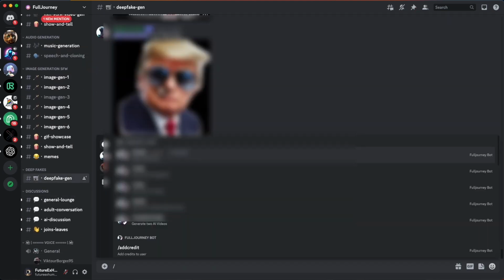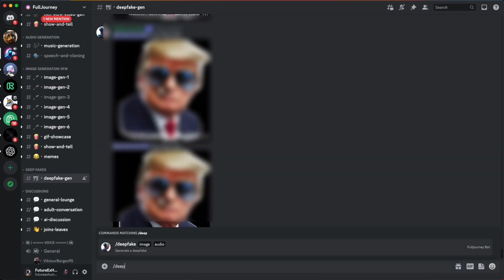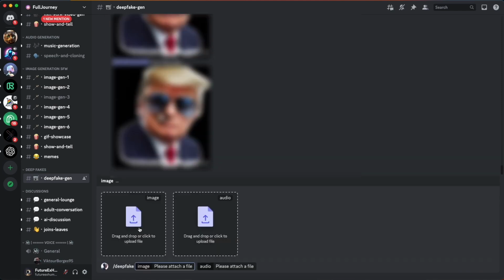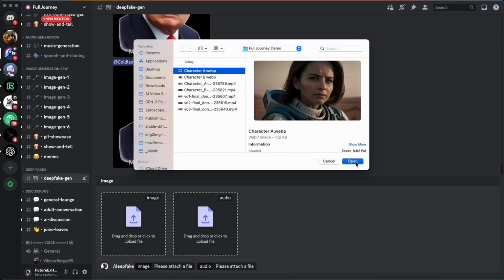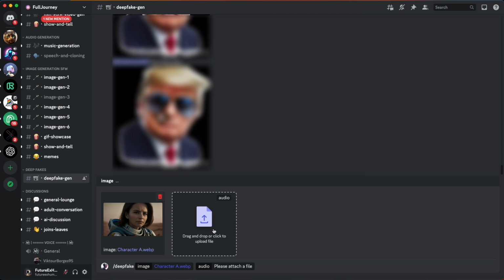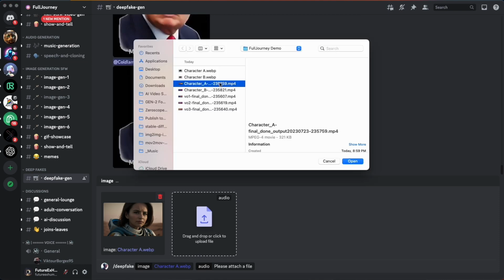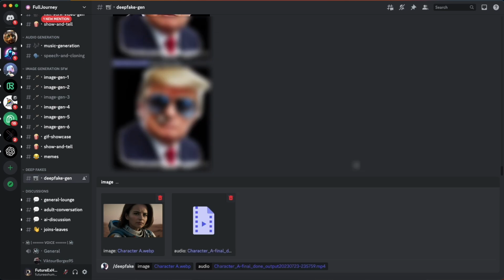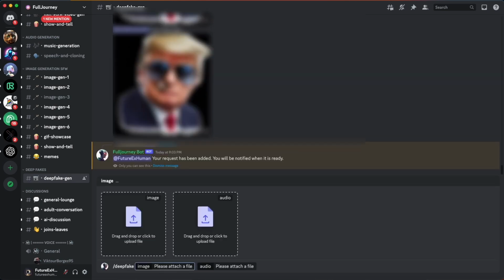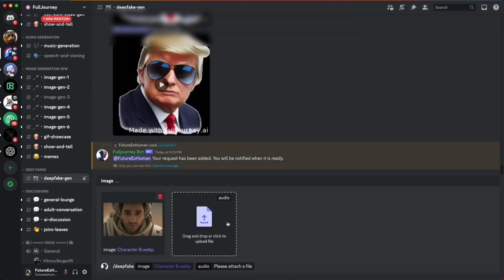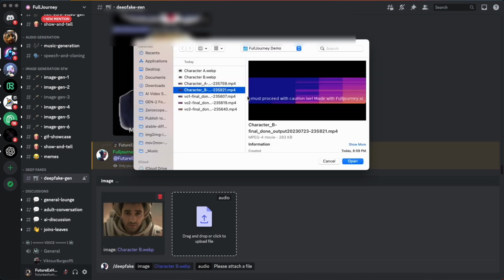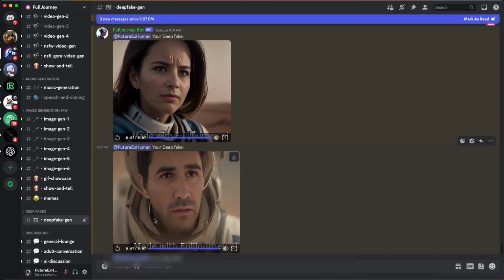So if you want to do a deepfake, the command is just simply deepfake. Once that comes up, you have the ability to add an image. So we're going to click character A, and then audio. So we're going to choose character A audio. Now we're going to do that again. Character B, character B audio.